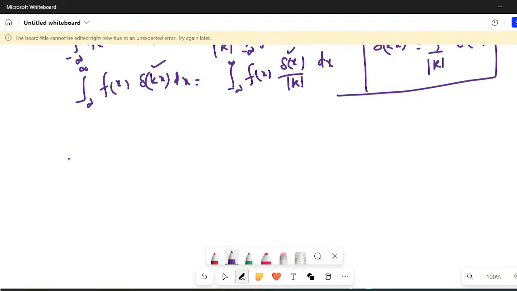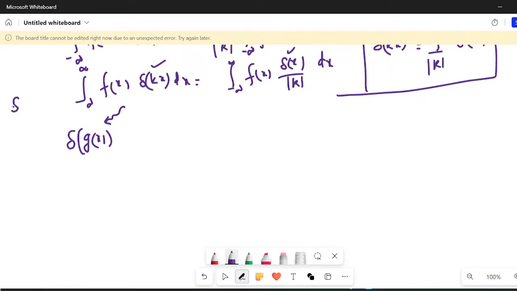So just remember that if, instead of x, a function itself appears as an argument of the Dirac delta function.